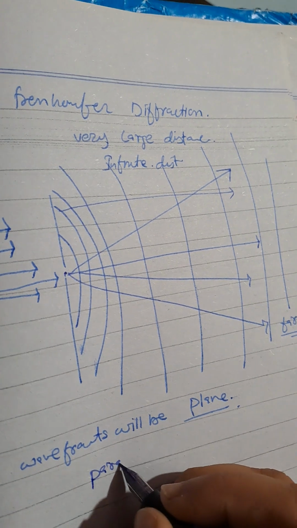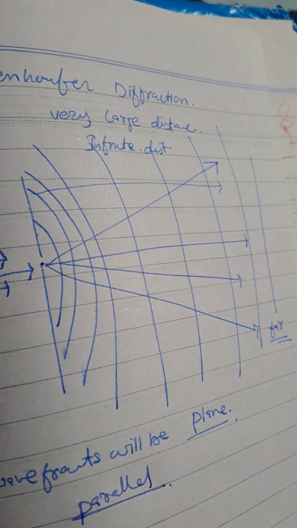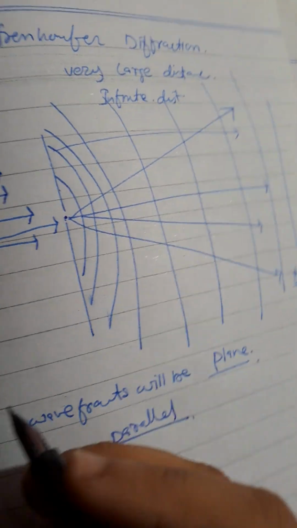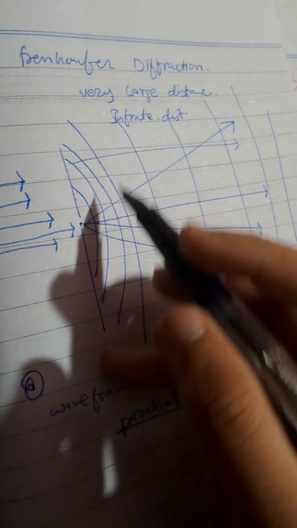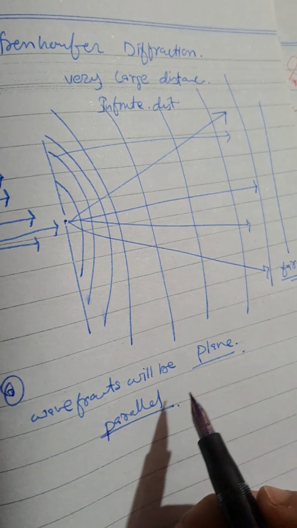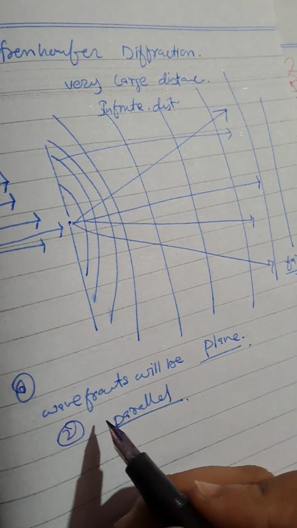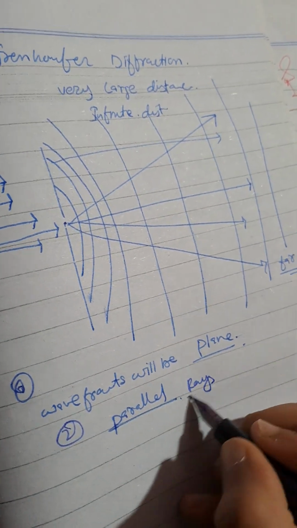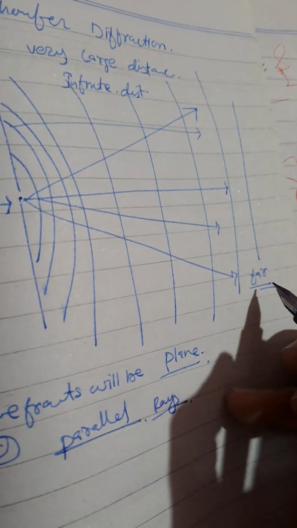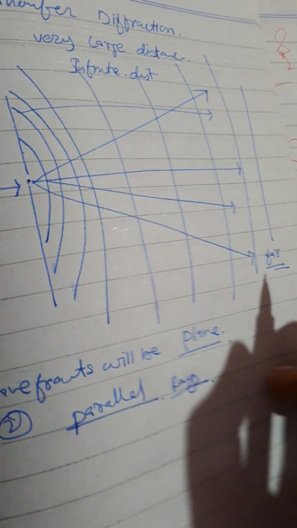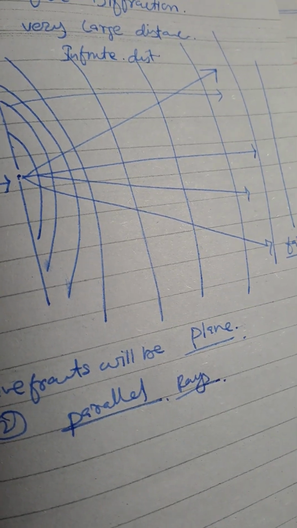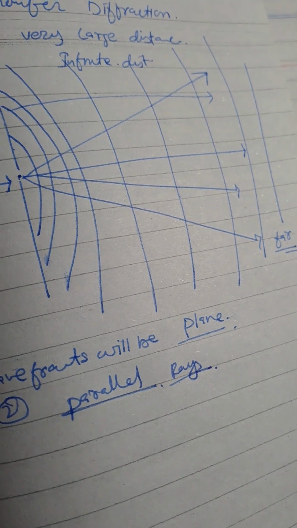These rays are perpendicular to the wavefronts. So two important things to remember in Fraunhofer diffraction: the wavefronts will be plane and the rays will be parallel, and the obstacle is present at a very far distance, from the infinite position.